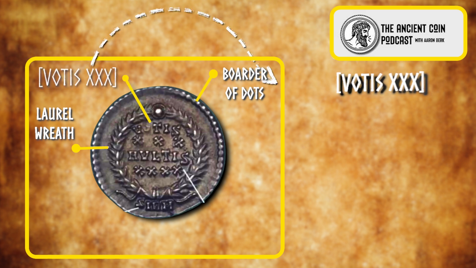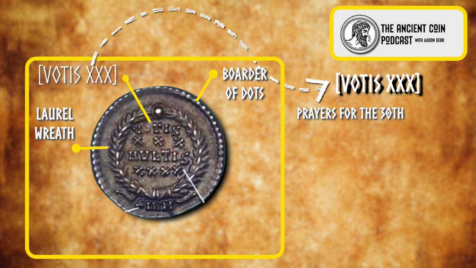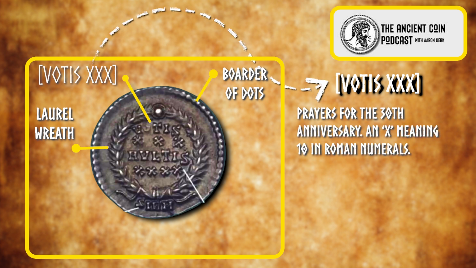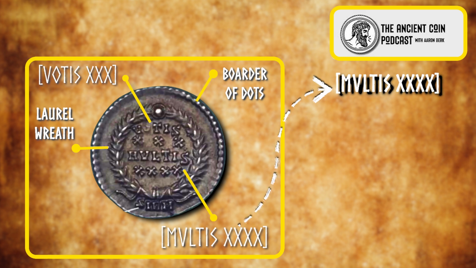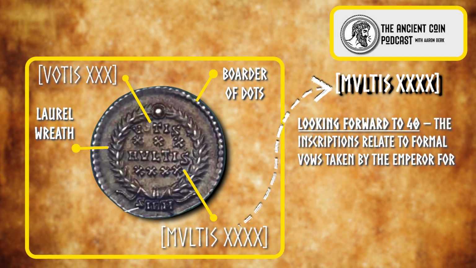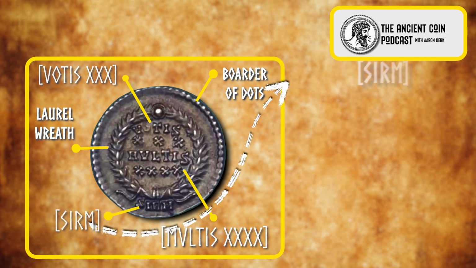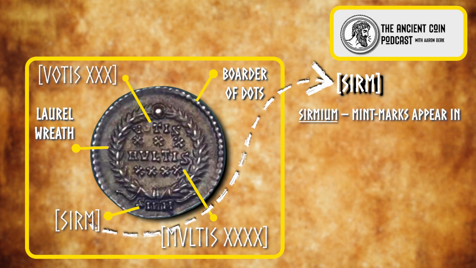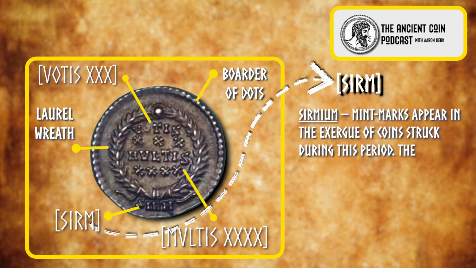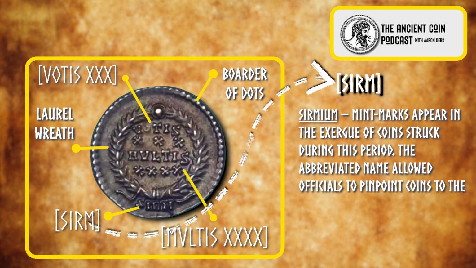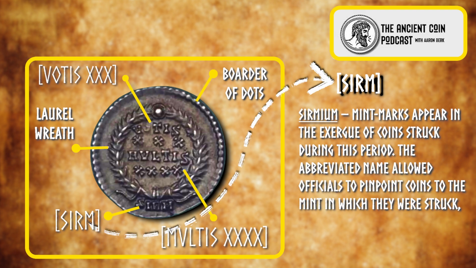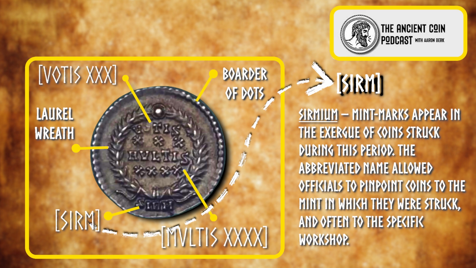So here, VOT XXX means the prayers of the 30th anniversary, and X meaning 10 in Roman numerals, obviously. And then MVLT is looking forward to 40. The script relates to the formal vows taken by the emperor and the welfare of the imperium and the prosperity of the empire. And then the mint mark appeals to the exchange of coins struck during the period. The abbreviated name allowed officials to pinpoint coins to the mint in which they were struck, and often to the specific workshop, because it'll have a control letter after it as well.